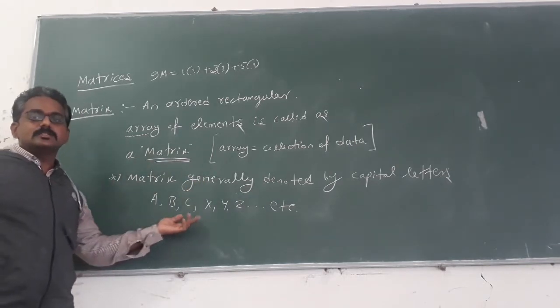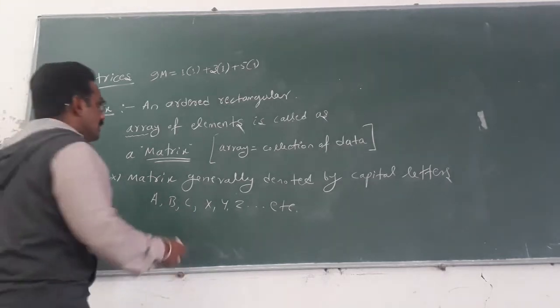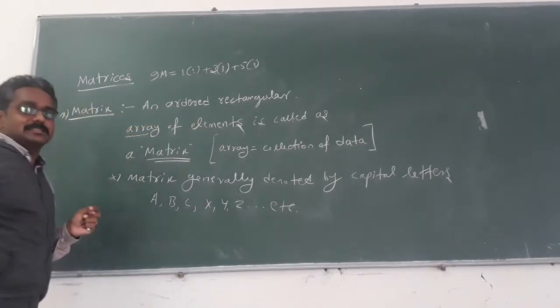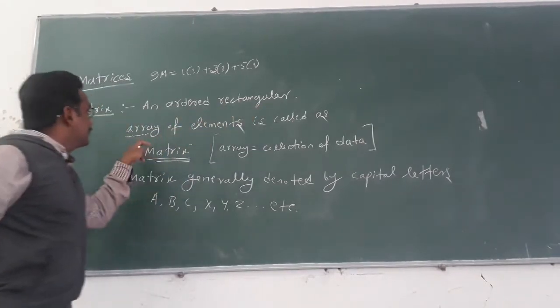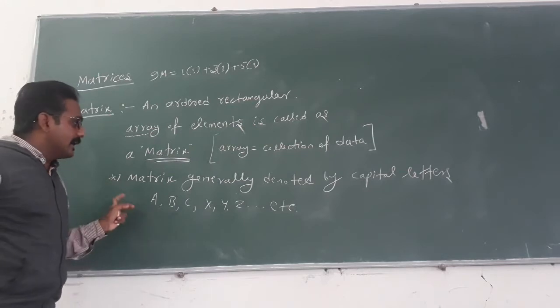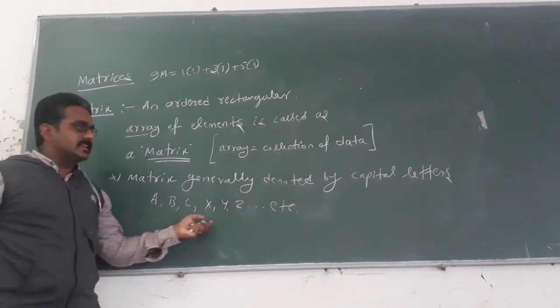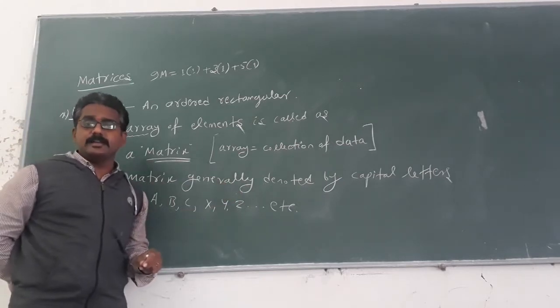I already defined the matrix, an ordered rectangular array of elements, and matrix is generally denoted by capital letters A, B, C, X, Y, Z.